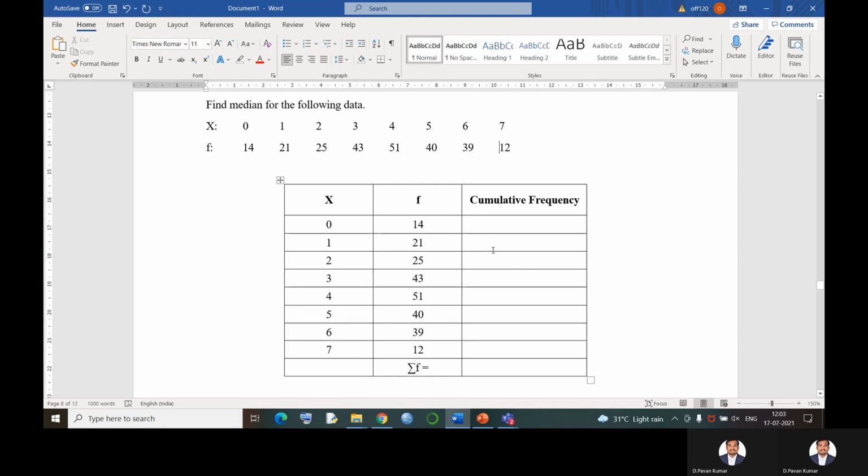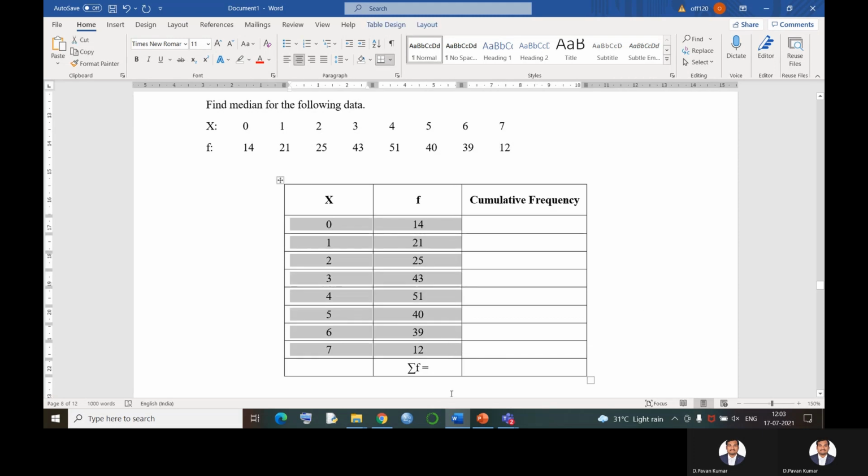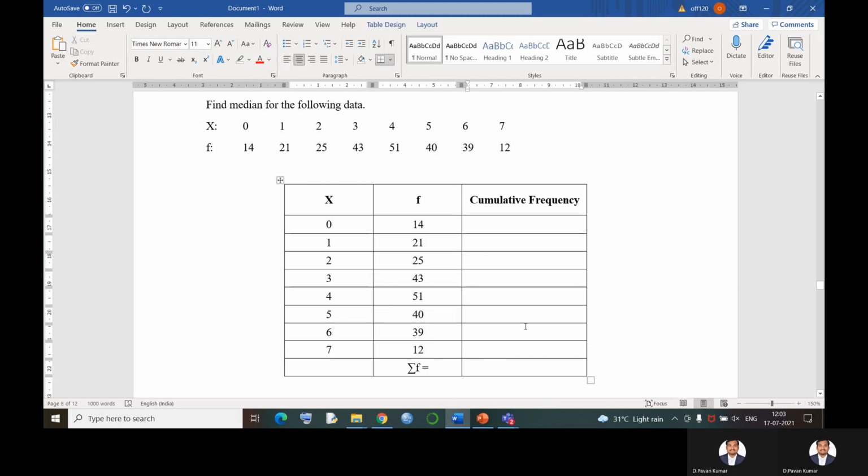Now, how do we find the median for the given distribution if the problem is given in such a way? First of all, let us write the values which are given to us. Now, let us find the cumulative frequency. Cumulative frequency is the addition of frequency values one by one. The first one remains the same, that is 14.